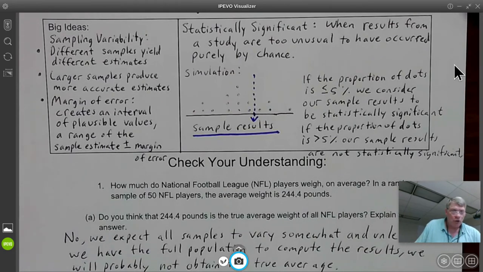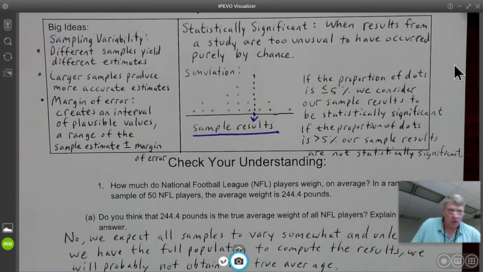So if you chose, for example, in that football player example they had in the book, 50 NFL players and you got a mean weight, an average weight. Now, if you were to do the test again and randomly select 50 NFL players and do the weight again, the chances are very likely that you're not going to get the same mean.